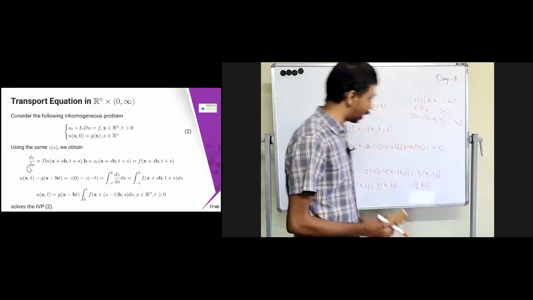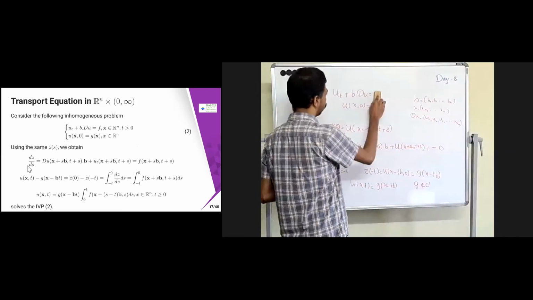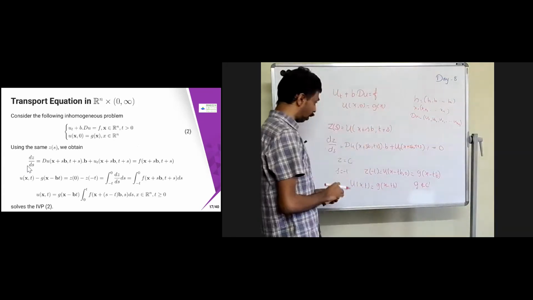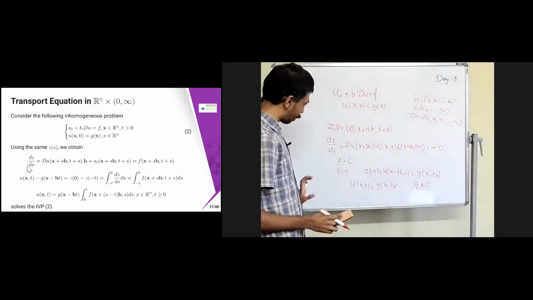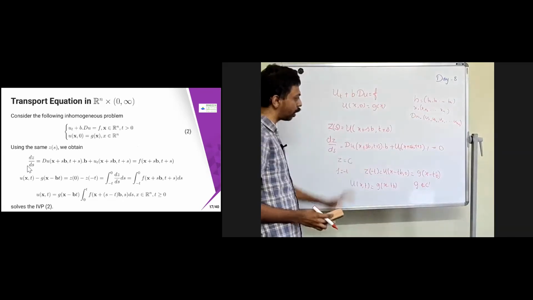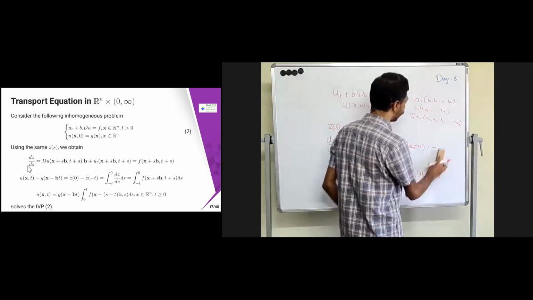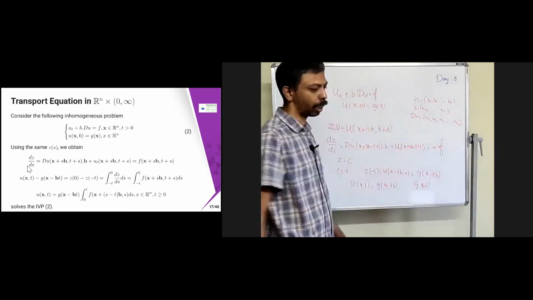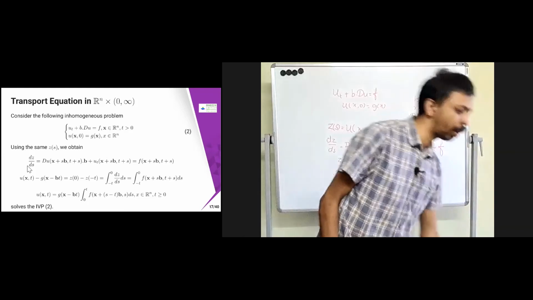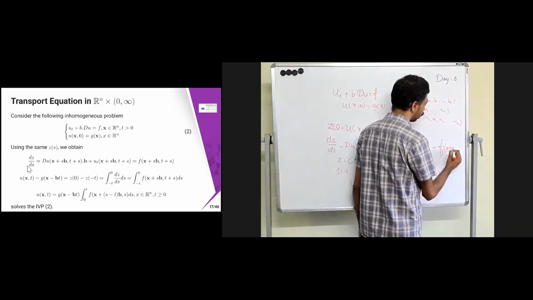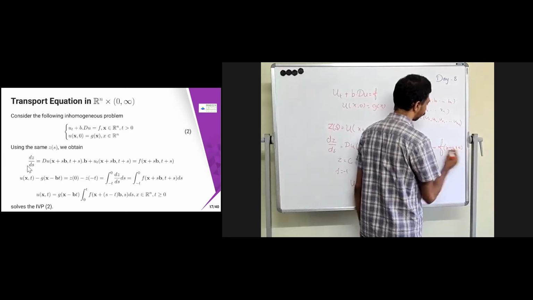Now we just extend this idea to the inhomogeneous case. So instead of 0, I am going to put f here. It is almost the same, dz by ds, only here instead of 0 you are going to get f, where f is nothing but f of (x plus sb, t plus s).